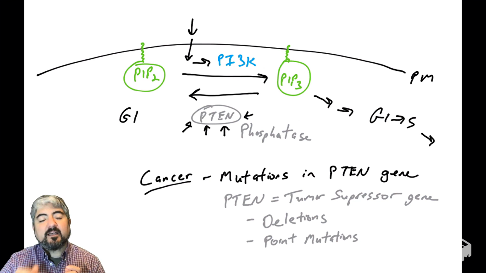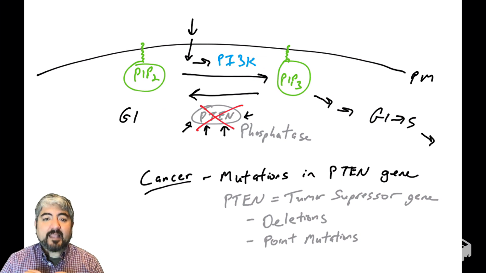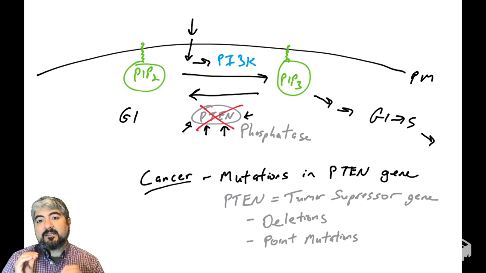And reducing the level of PTEN in a cell, either by deletion of one or both copies of PTEN or inactivating point mutations that lead to loss of function of PTEN, so it's no longer able to catalyze the removal of the phosphate. Those are two types of mutations one might find in PTEN. What would that do to the cell?